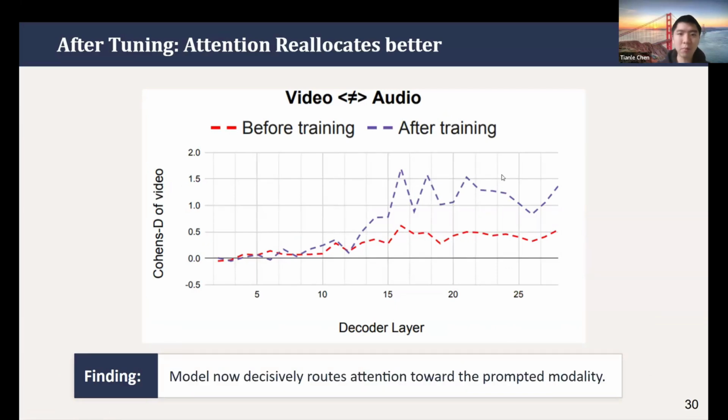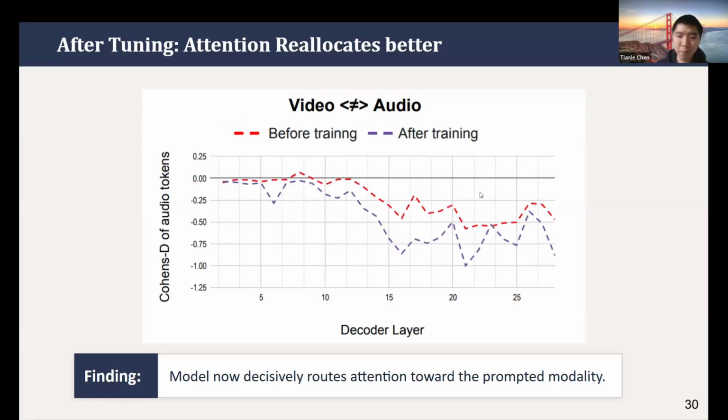This means the model learns to more actively shift its attention to the important modality we query for, the one the user wants it to retrieve information from. By more actively shifting attention, the model can retrieve information better from the correct modality and is more robust under misalignment cases, and this shows the attention difference.